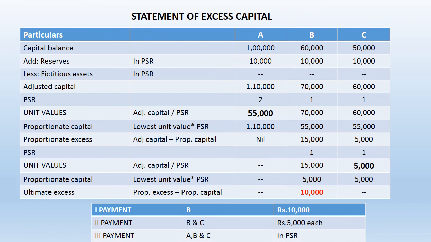And after settlement of B and C, the final step is payment to A, B and C as per their profit sharing ratios. So ultimate cash available should be distributed among A, B, C as per their profit sharing ratio. So this is the statement of excess capital, where we get the amount which is to be paid to each partner after making payment of outside liabilities.